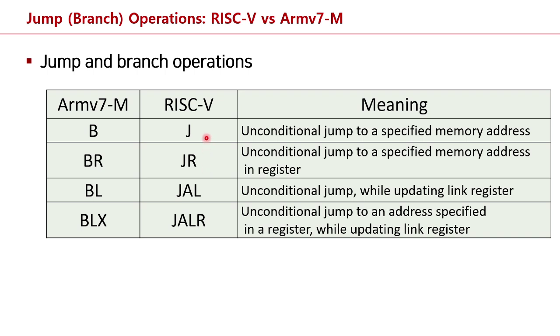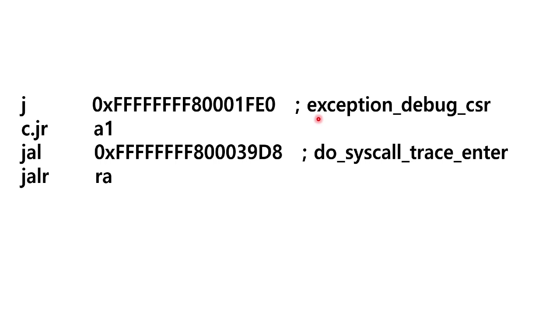If you run the J assembly instruction, an unconditional jump operation is performed. Whenever the J assembly instruction is executed, you're going to see that the address to branch is also specified. For better understanding, let's look at the example assembly instruction. Please take a look at this. This is the J assembly instruction with the address to jump. So if you run this assembly instruction, the program counter will be updated to have this address.